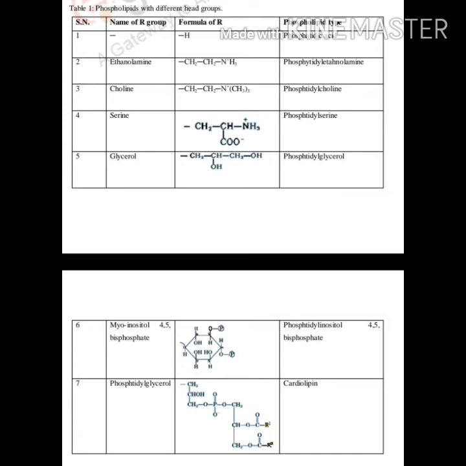So this is about phospholipids with different head groups. These different head groups are again found with different types of cells or different compositions and their surrounding microenvironment.